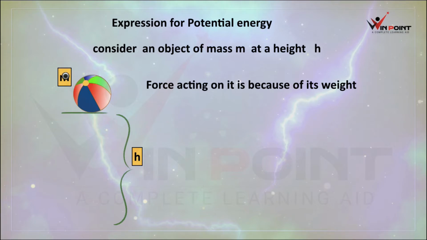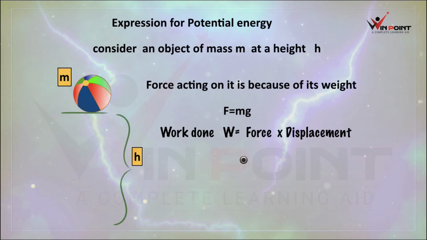Here the mass is m and there is an acceleration due to gravity. There is a gravitational force acting on that ball. Because of this, there will be force. The equation is F equal to mg. What is the equation for work done? Work done is force into displacement. Why are we finding work done here? To find energy, we can find work done because both are the same. Work done equal to force into displacement. What is force? It is mg.